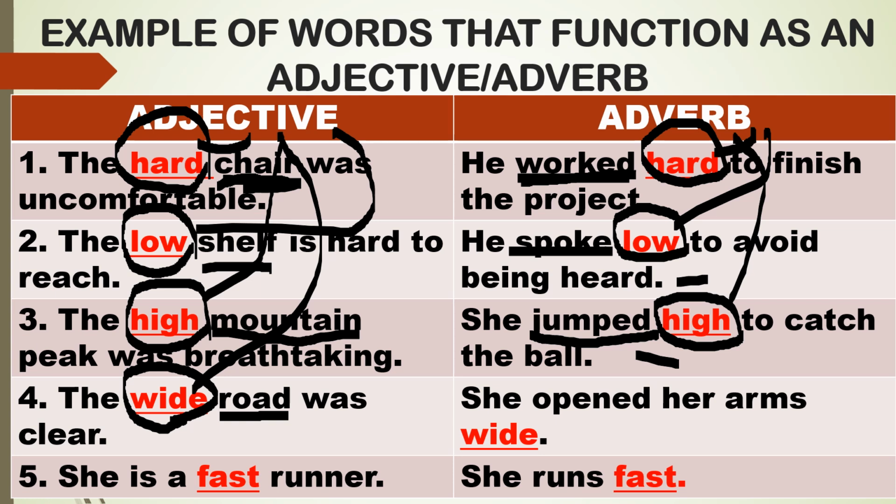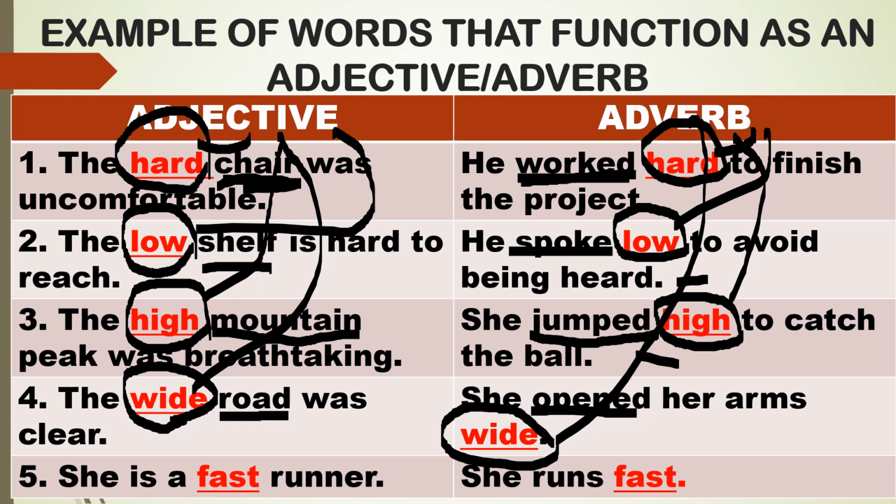And road is a noun, which is a name of a place. Here, she opened her arms wide. So still, we use the word wide, but as an adverb. Why? Because it modifies the action word opened. How? She opened her arms wide.